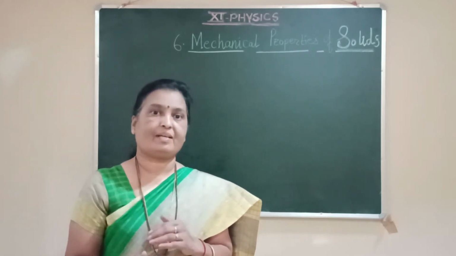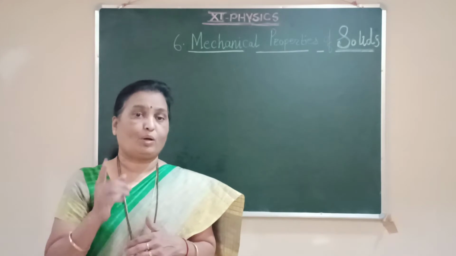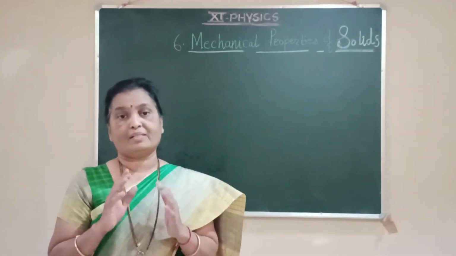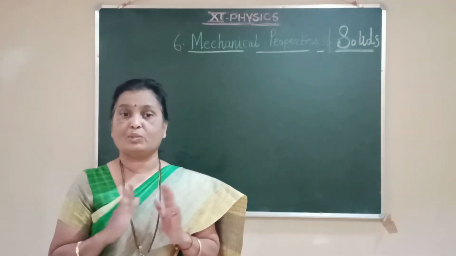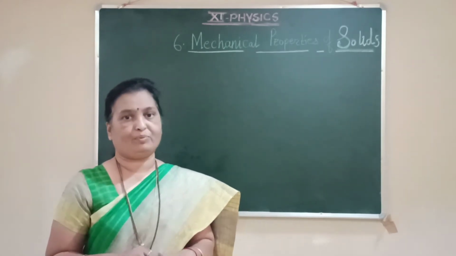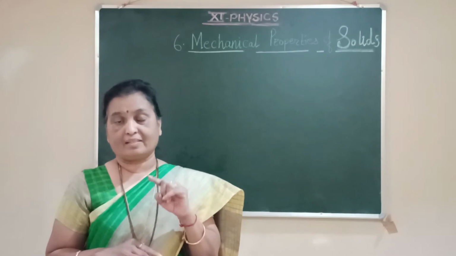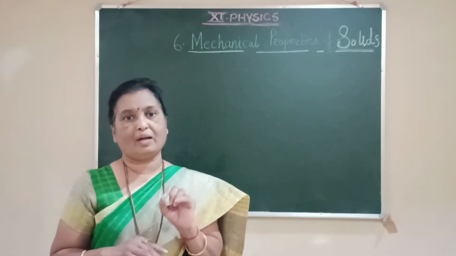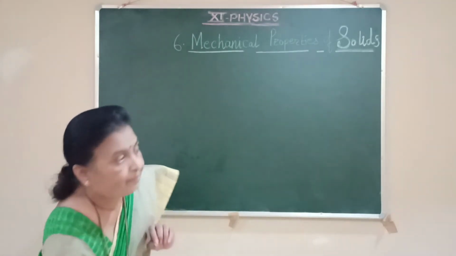Even if forces are applied on the solid, the shape and size of the body does not change. It remains unchanged, and because of that some solids are known as a rigid body. What is meant by a rigid body?